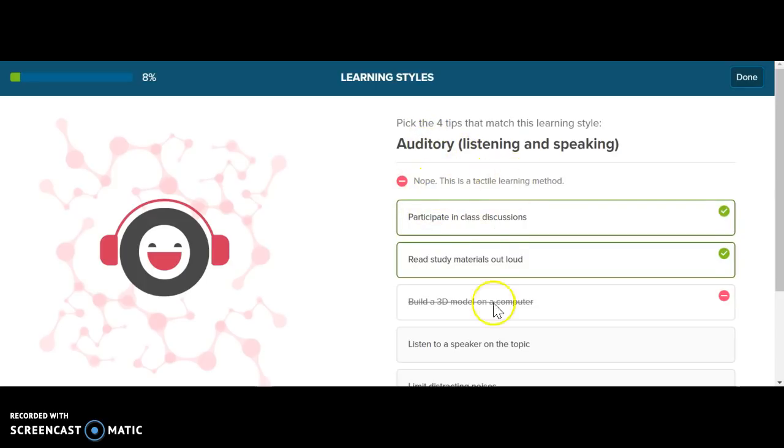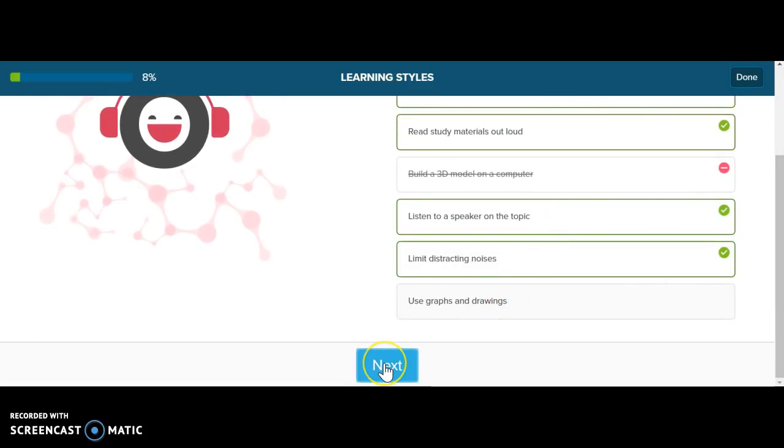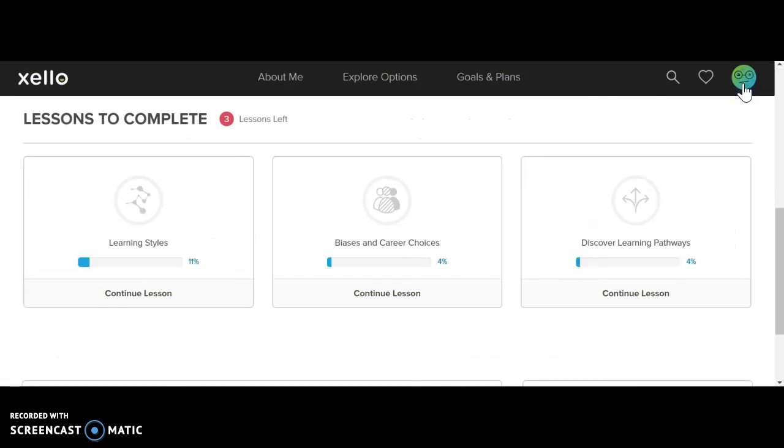So it'll just tell you that and you can move on, and once you get to the bottom, it will let you know with the next sign. So you're just going to go through and finish each one of these things. You'll notice up here, it tells you how far you've gotten in the lesson. And once you are finished, it'll give you directions at the end. But if you need to take a break or you want to try one of the other lessons, you can just click done and come into these.